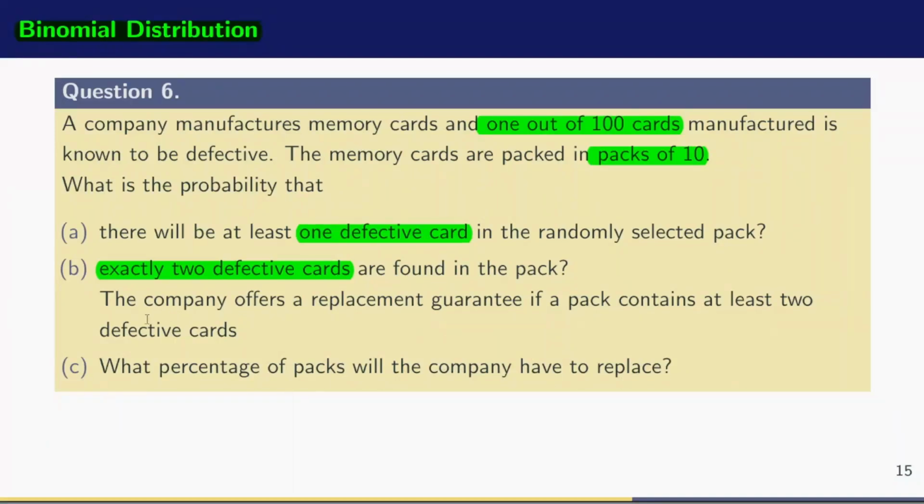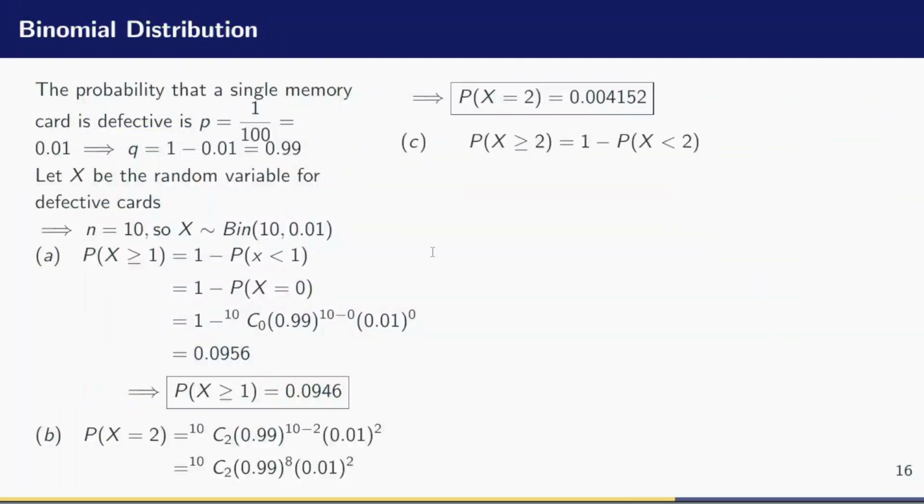So we are supposed now to find the probability that at least 2 cards are defective. At least 2 cards are defective. That means from 2 and above. So we can write it now as the probability that X is greater or equal to 2. At least 2 cards are defective. We can use the idea of complementary probability again for us to solve this. And so we are going to have that the probability that X is greater or equal to 2 will be 1 minus the probability that X is strictly less than 2.